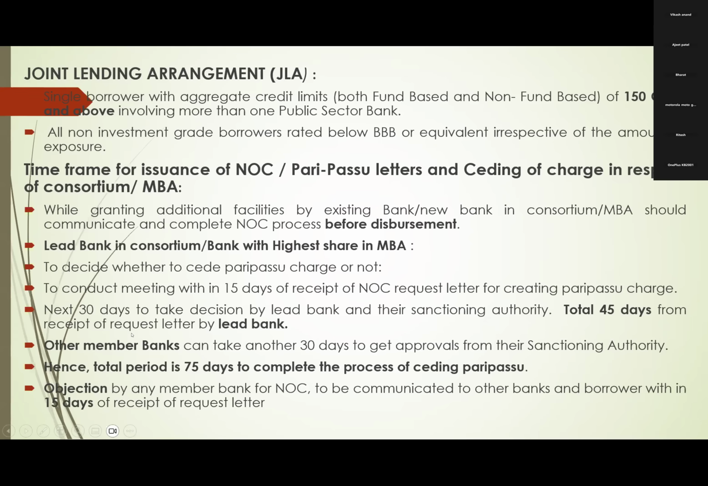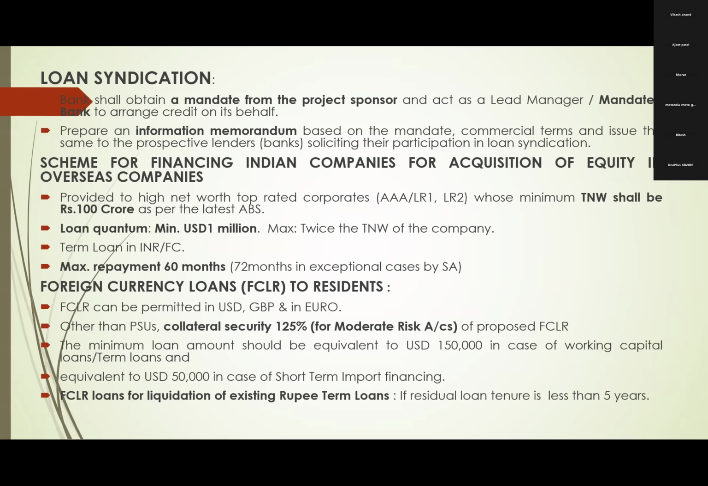It will ask the other member banks: our higher authorities have sanctioned the NOC, you also get sanction from your higher office. For member banks, another 30 days' time is given for sanction. So 45 plus 30, that is 75 days total for member banks. What is the total period for completing pari passu charge? 15 days for the meeting, 30 days for the lead bank, another 30 days for member banks. Total 75 days. So the maximum period for issuing NOC or pari passu is 75 days only, with objection within 15 days. These are the time norms.